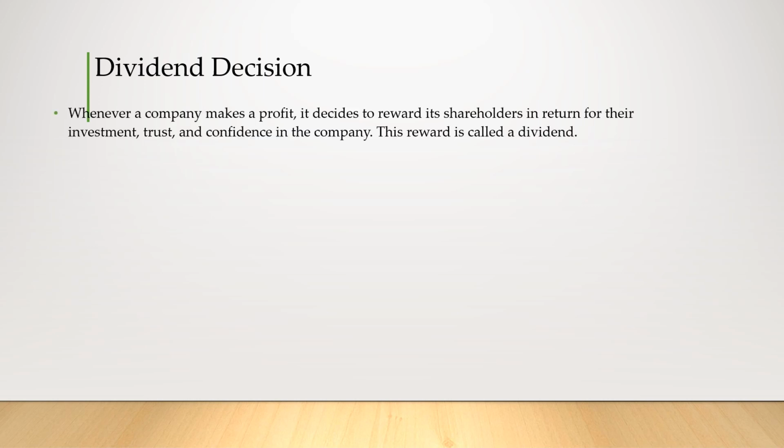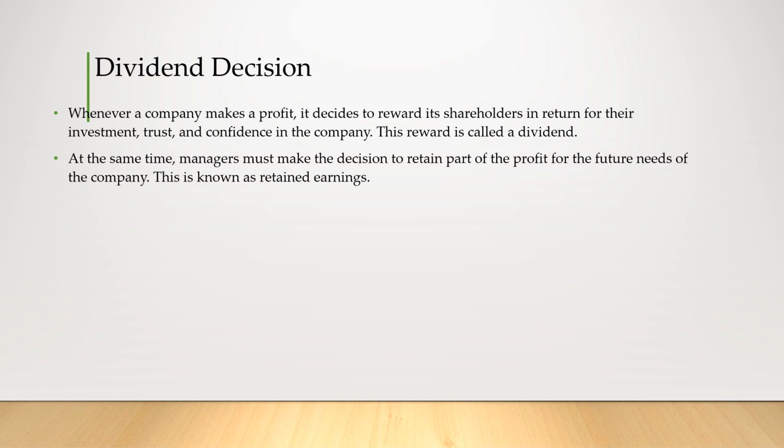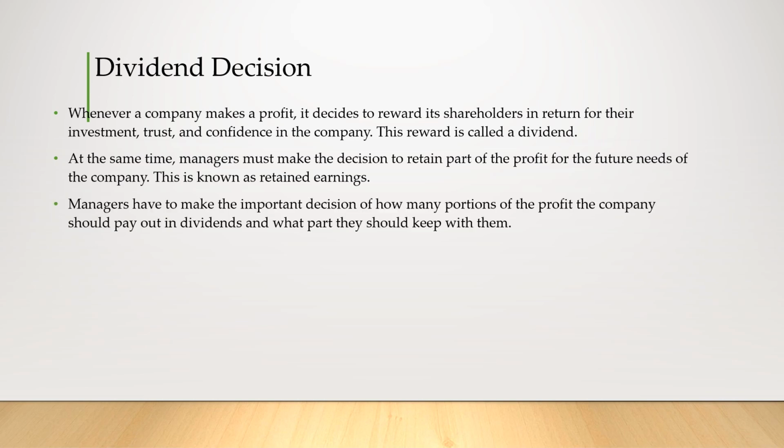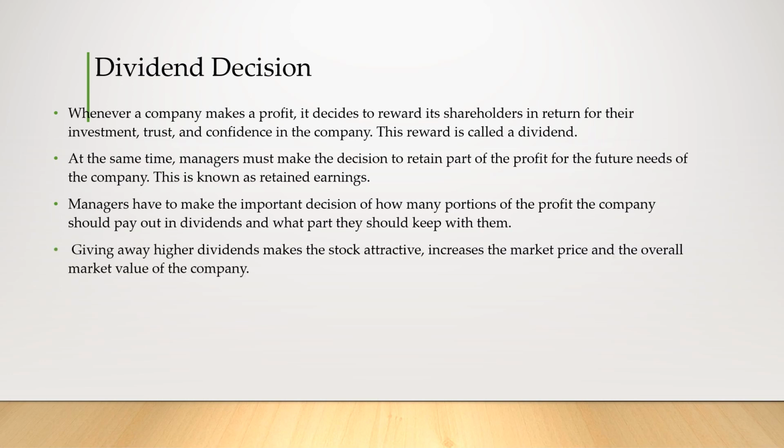Final one, we will see dividend decision. Whenever a company makes a profit, it decides to reward its shareholders in return for their investment, trust and confidence in the company. This reward is called a dividend. At the same time, managers must make the decision to retain part of the profit for the future needs of the company. This is known as retained earnings. Managers have to make the important decision of how much portion of the profit the company should pay out in dividend and what part they should keep with them.